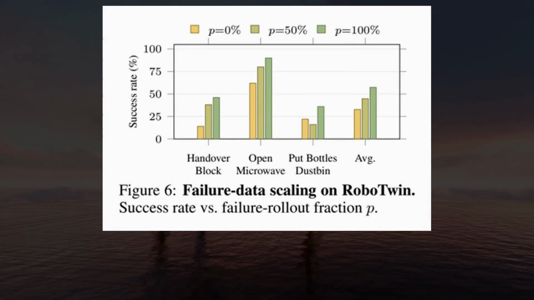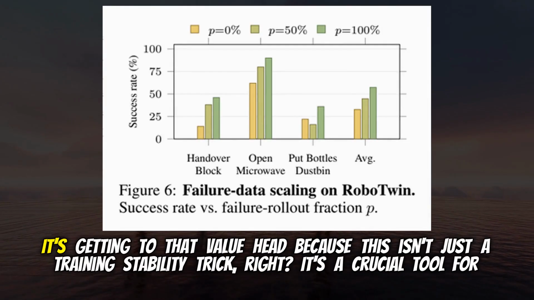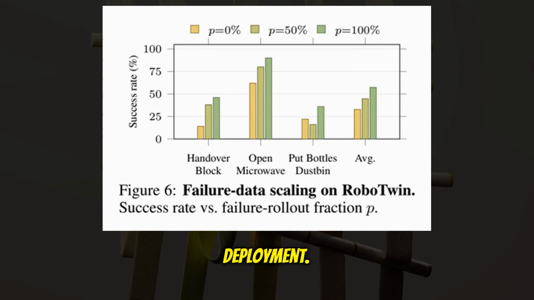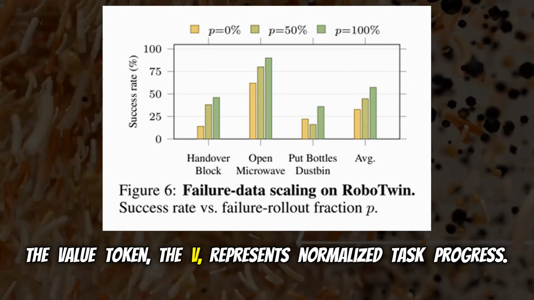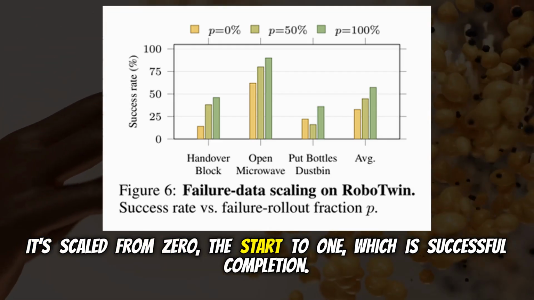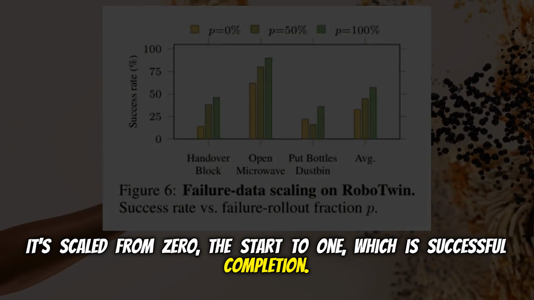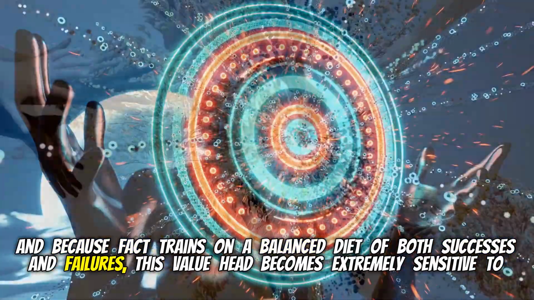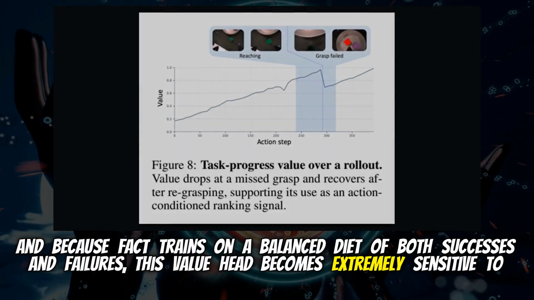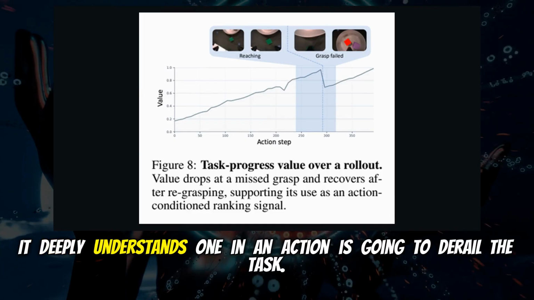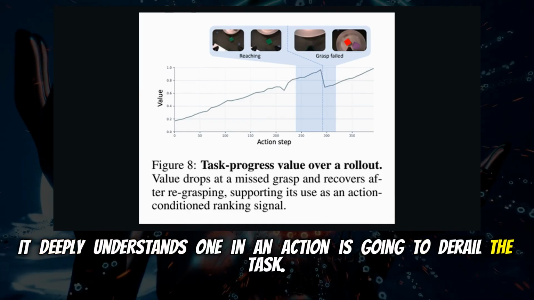Yeah, it's huge. You mentioned the task progress value earlier. Let's get into that value head, because this isn't just a training stability trick, right? It's a crucial tool for deployment. Exactly. The value token, the VT, represents normalized task progress. It's scaled from 0, the start, to 1, which is successful completion. And because Factate trains on a balanced diet of both successes and failures, this value head becomes extremely sensitive to the quality of the action it's conditioned on. It deeply understands when an action is going to derail the task.